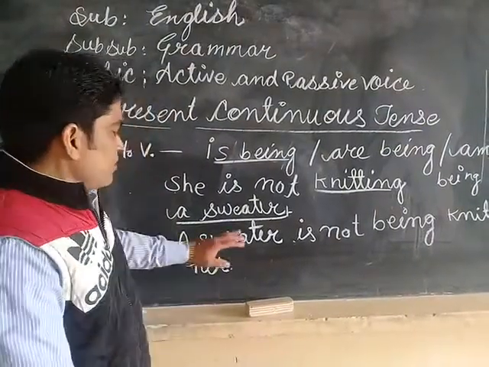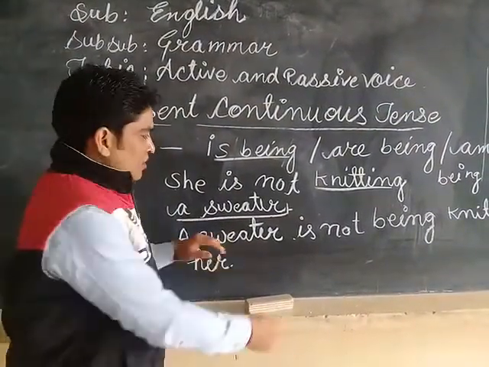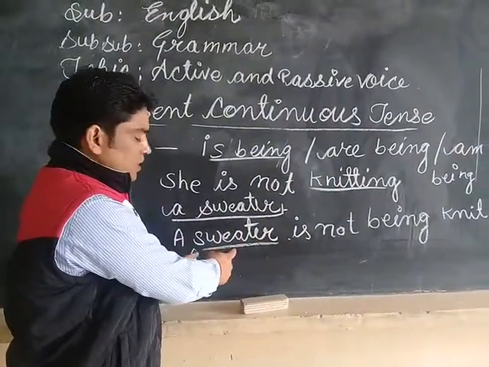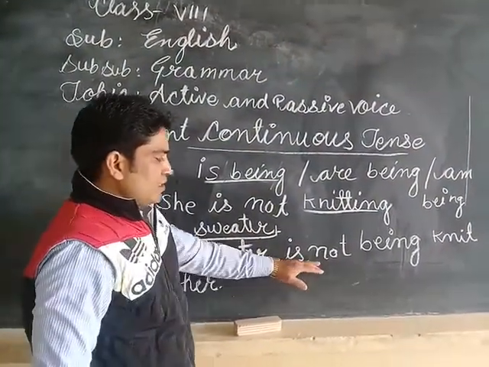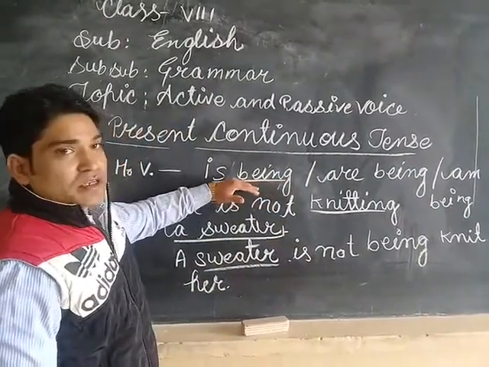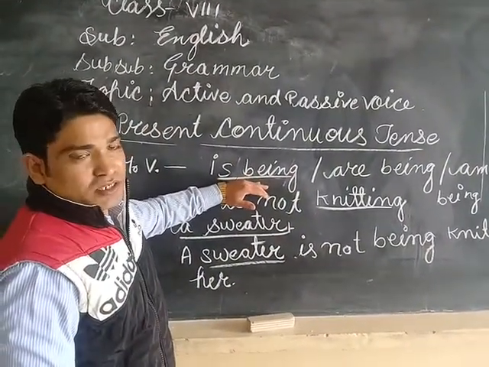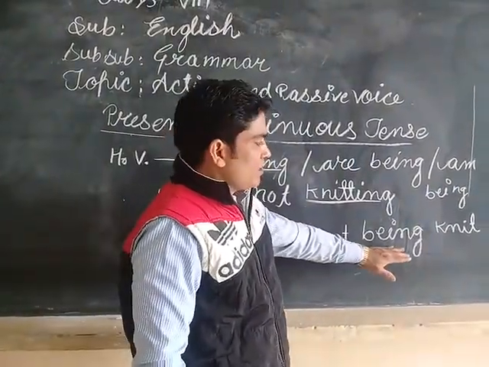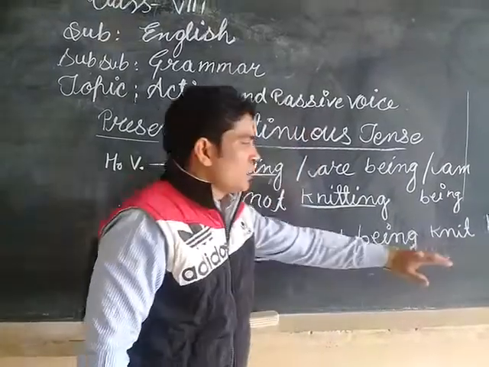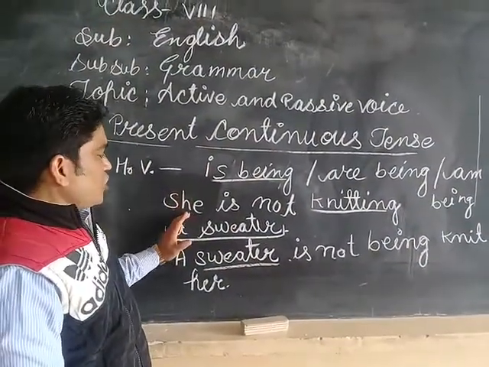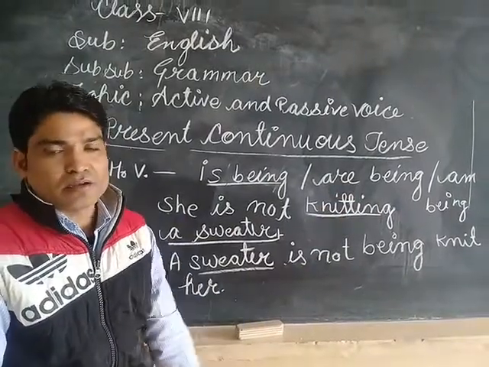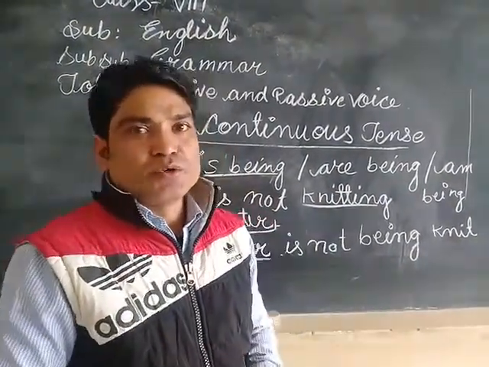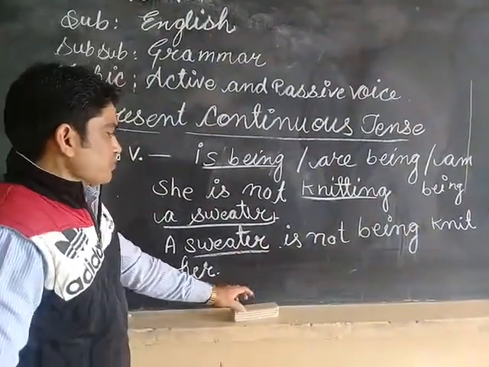Understood, students? First of all, we took the object, and this object became the subject. Then we used the given helping verb according to the subject. The subject is singular, that's why we used is not being, and then the third form of the verb. Then she changed into by her. I hope, students, it is clear to you? Now the next example.